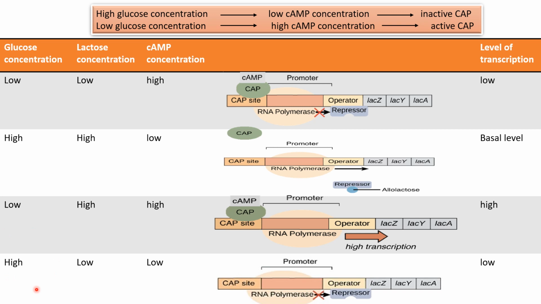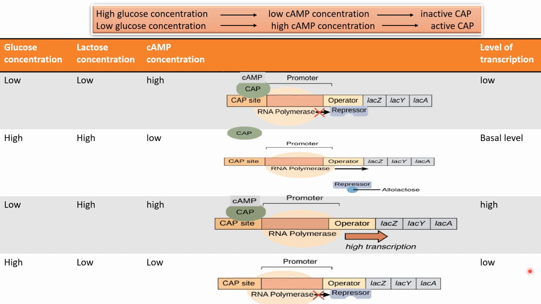Now in the fourth case, when the glucose is high and lactose concentration is low, then what will happen? Due to high concentration of glucose, cyclic AMP concentration will be low, so it cannot bind to the CAP site. And even if the RNA polymerase binds to the promoter region, the repressor is bound to the operator site, because lactose concentration is low, so the repressor will be active and it will bind to the operator. So it will not allow the RNA polymerase to carry out the transcription process, and so the level of transcription will be low. So this is how catabolite repression works.